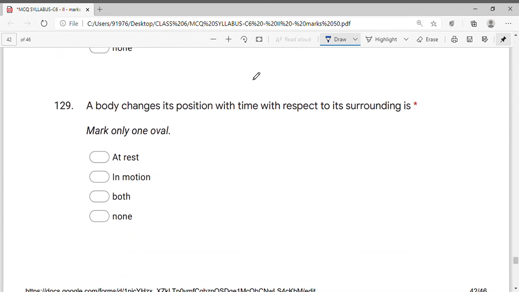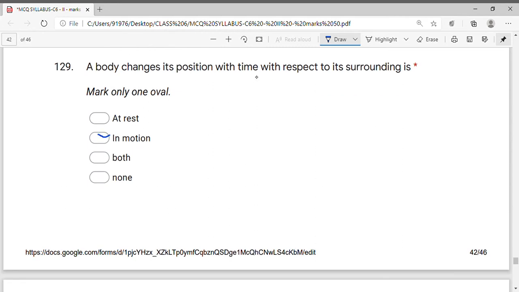A body that changes its position with time with respect to its surrounding is said to be in motion. So it is changing its position. If it is not changing, it is at rest.